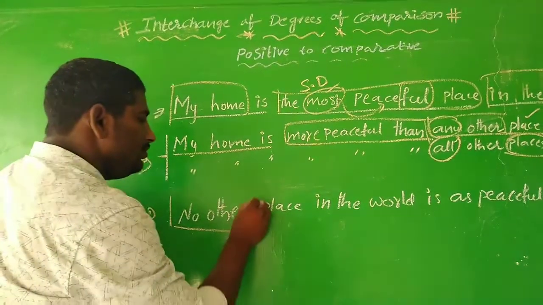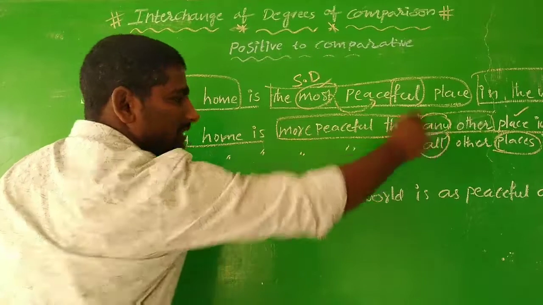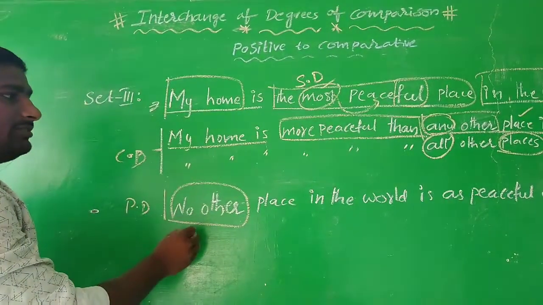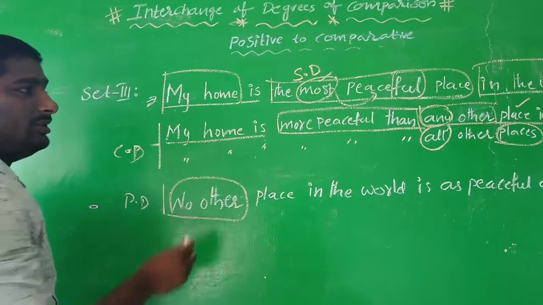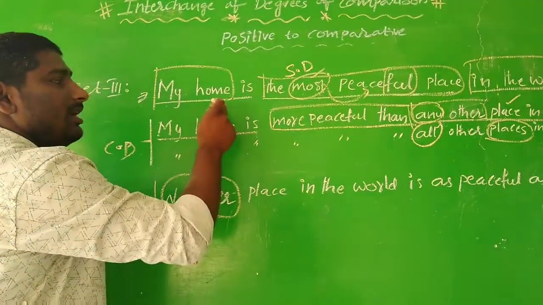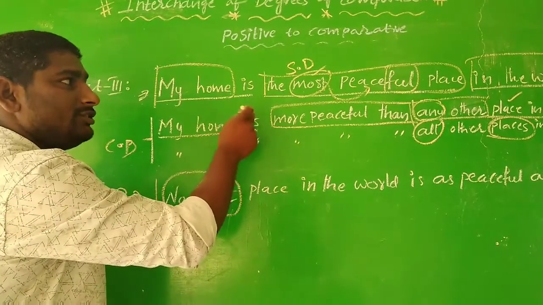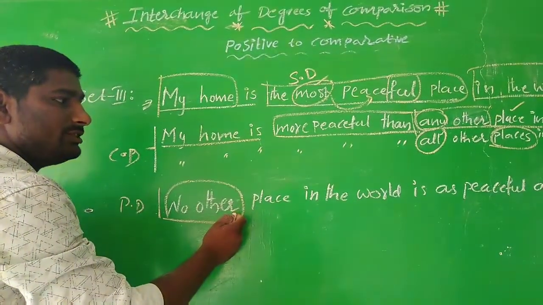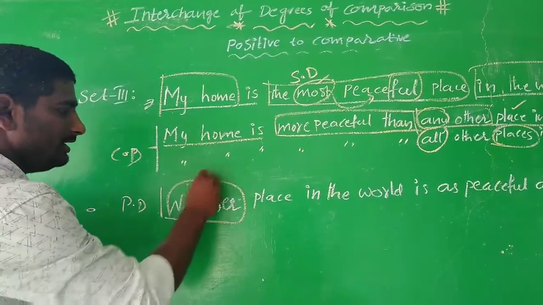So this is comparative, and this is positive degree, you can see here. In comparative we used any other and all other. When it comes to positive degree, I already told you that when a superlative or comparative degree is in an affirmative statement, it should be transformed into positive degree with a negative statement form. So that's why no other, it is a negative.